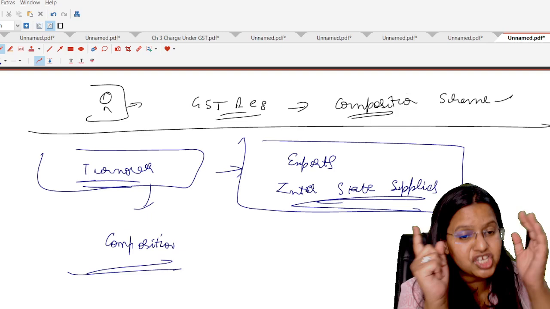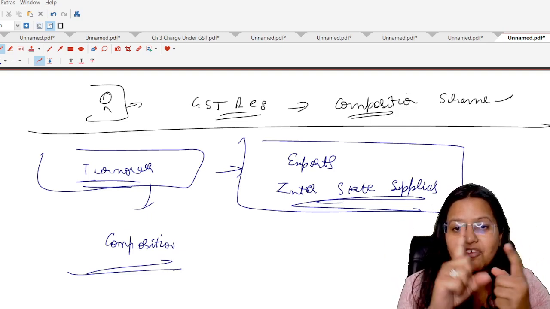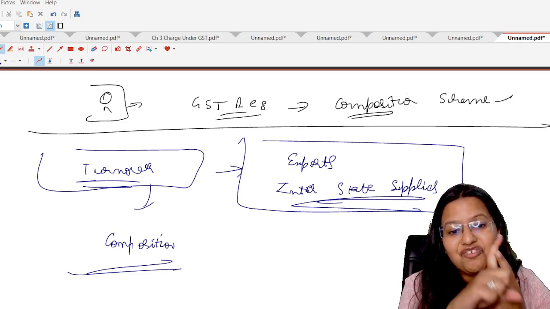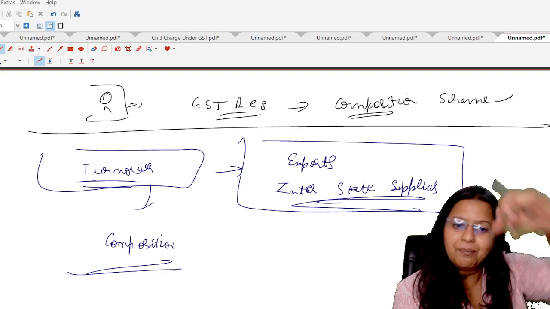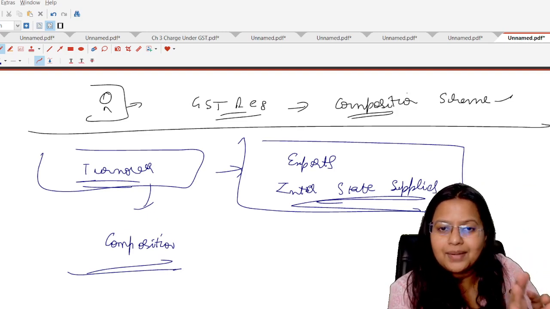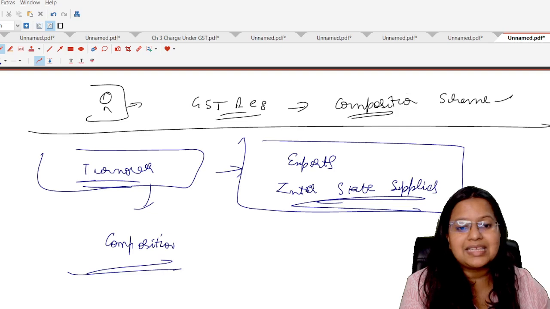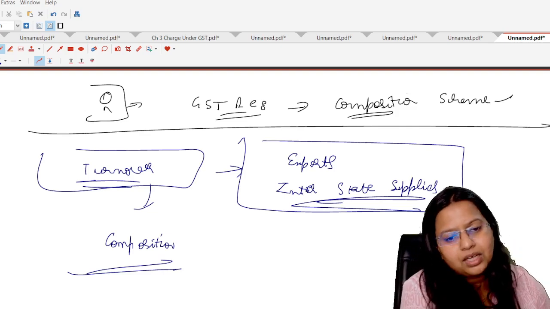This is a restriction on a person registered under the composition scheme. They can purchase from another state for sure. They can import anything for sure. It means they can take inward supplies from another country or state, but they cannot make supplies to another country or state.